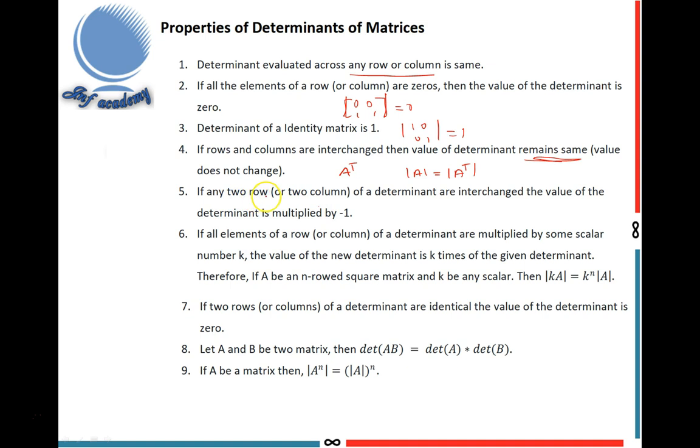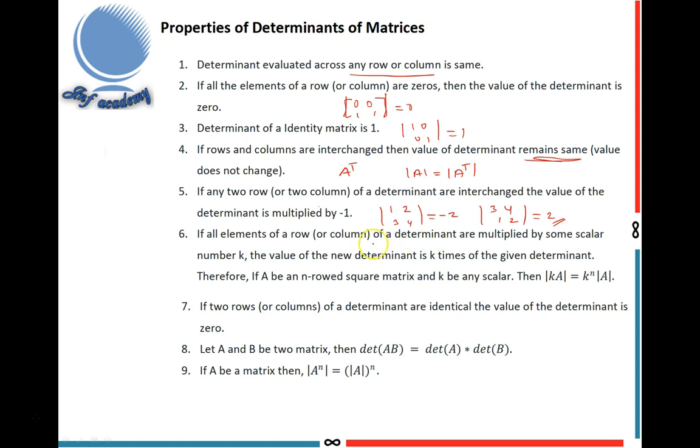Next, if any two rows of a determinant are interchanged, the value of the determinant is multiplied by minus 1. Suppose matrix A is [1 2; 3 4]. Its determinant is 4 minus 6, that means minus 2. Now the first row and second row are interchanged, giving [3 4; 1 2]. We get 6 minus 4, which is 2. The value is only multiplied by minus 1.